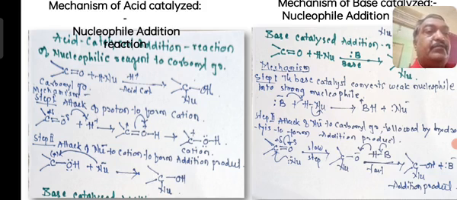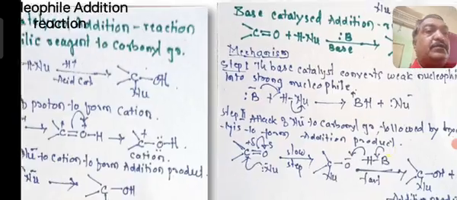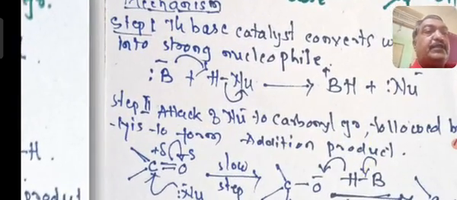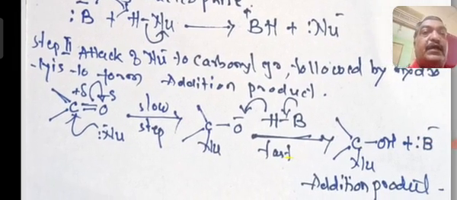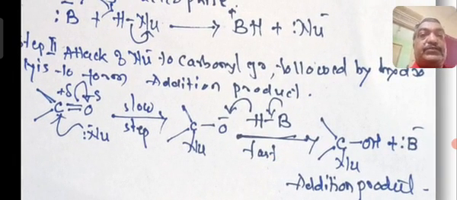Then the attack of the nucleophile is the same reaction that we have already discussed. The carbonyl group in the first step, which is slow, attacks the nucleophile to form anion. Then the H of BH will be added to the oxygen to form OH, Nu is already there, and B minus. It is a fast reaction, giving the addition product.